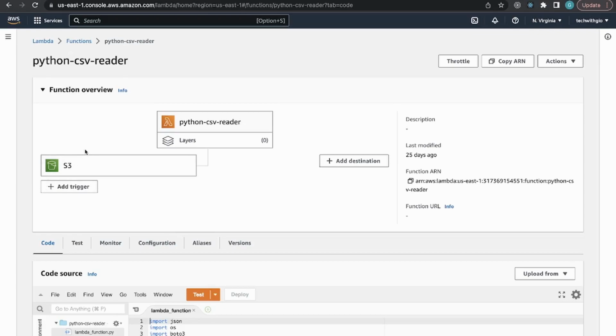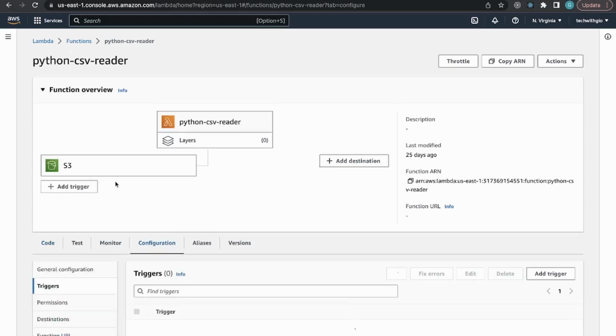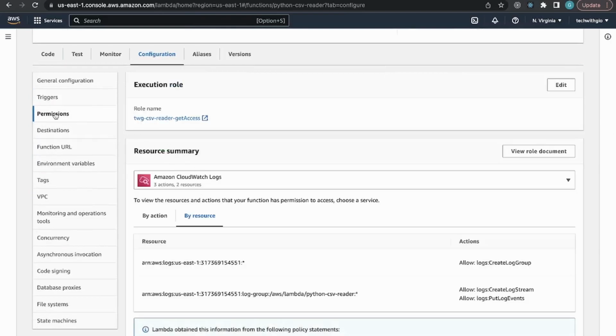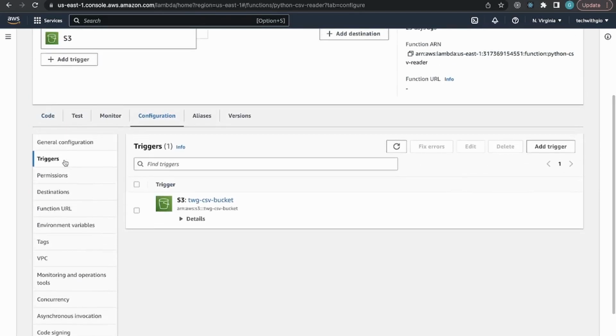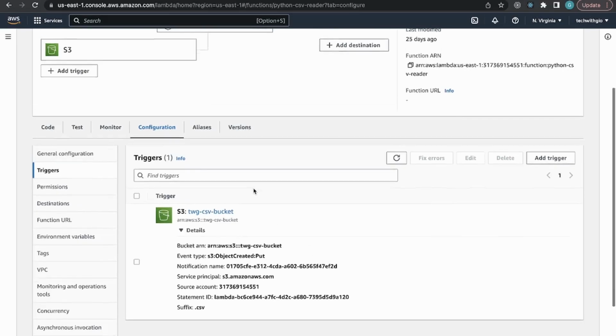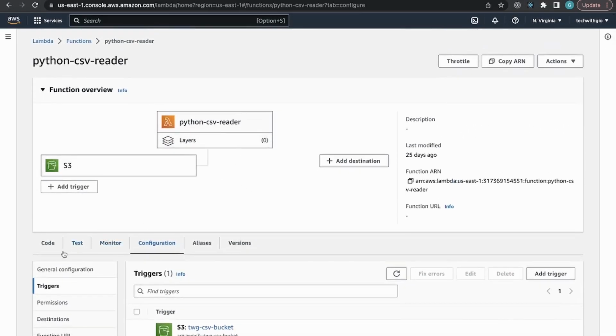Then there's the trigger. I already have a trigger assigned to this function, which is the S3 trigger. If I click on that, you'll see some information about it and even permissions. It'd be the triggers that you assign to it and the details about it. So whenever I put an object into the bucket, then it will trigger this function. If you want to add a trigger, then you can click on this.